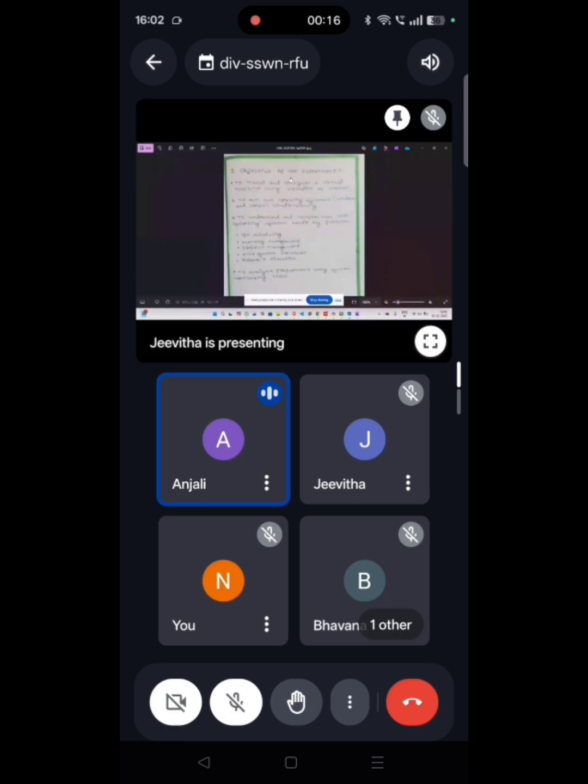To understand and compare how both operating systems handle key functions like CPU scheduling, memory management, process management, file system structure, and resource allocation. To analyze performance using system monitoring tools.